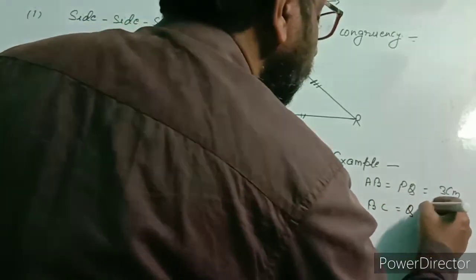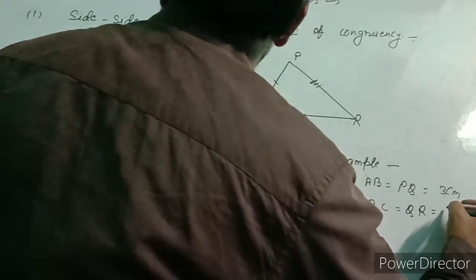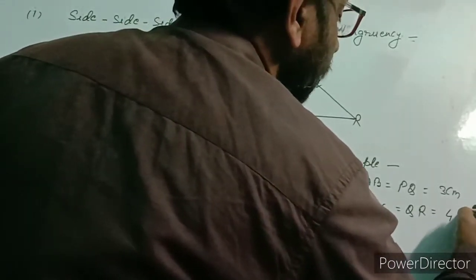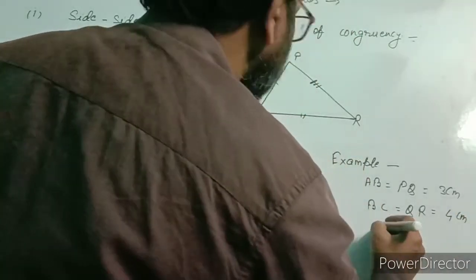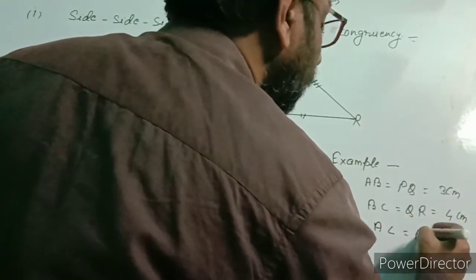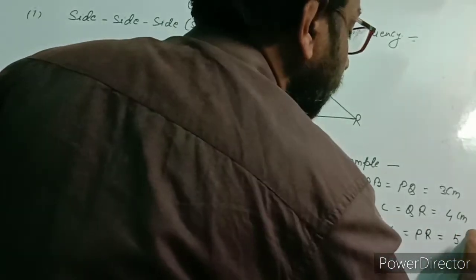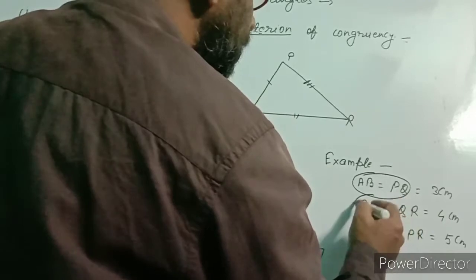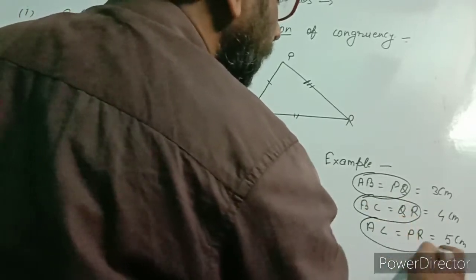These two sides are equal and their measurement is 4 centimeter, and third is AC equal to PR, that is 5 centimeter.